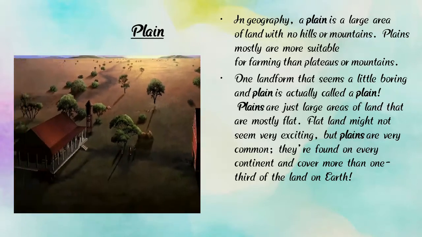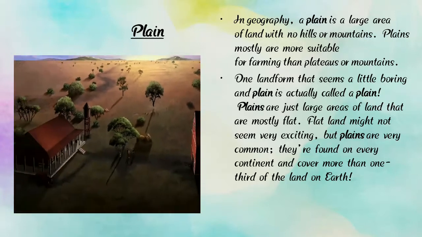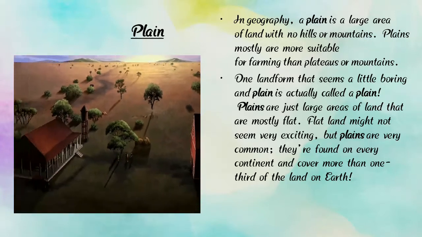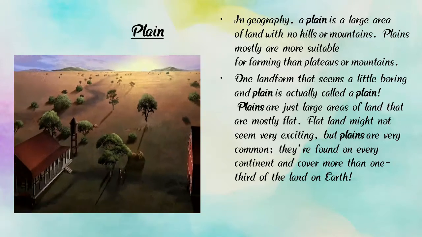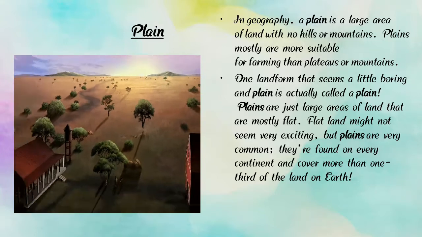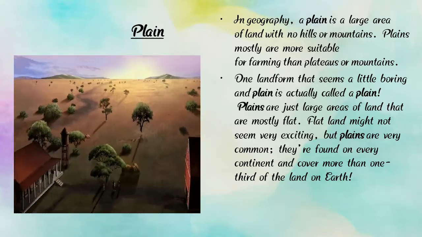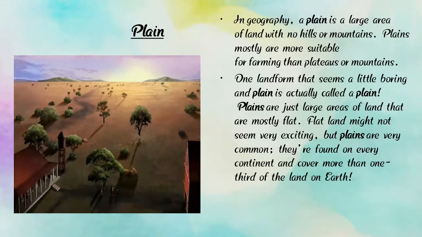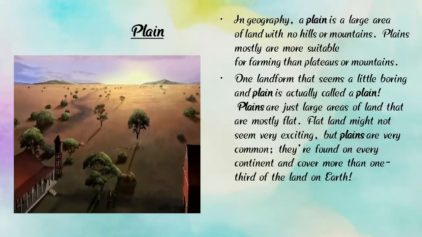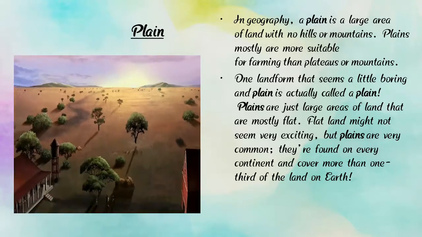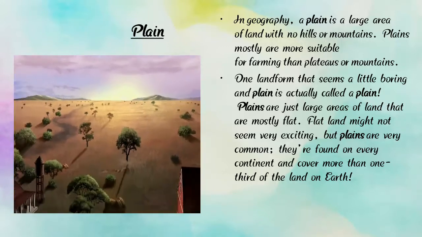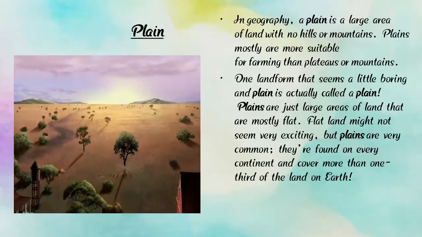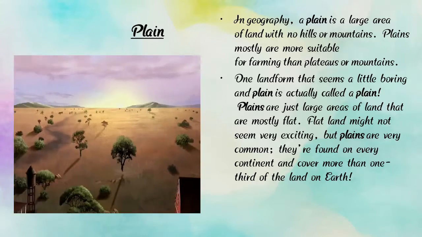So plains are found in every continent, and plain land is mostly suitable for farming. Also, we can live on a plain, not on a mountain or high hills. A plain is an area of flat land, and it's called a plain. So children, you all understand about plains.